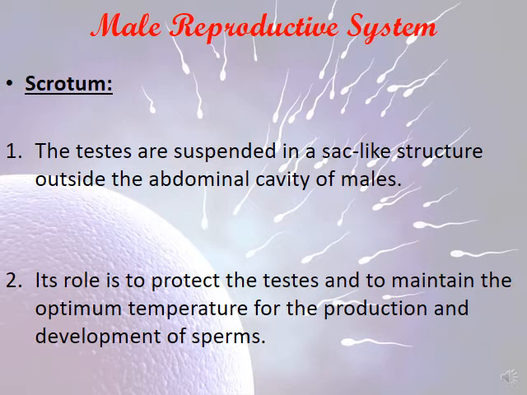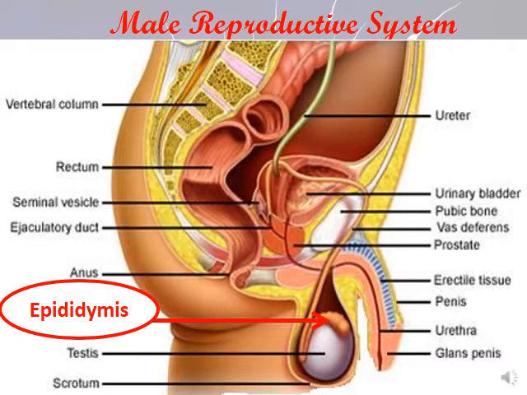Let's now move to another part. So first we talk about testes. Second, we talk about the leading cells, Sertoli cells. Let's move to the scrotum. We talk about scrotum. Now let's move to the epididymis. Epididymis is found in this region. So what is the epididymis? Epididymis, they are irregular networks of ducts.